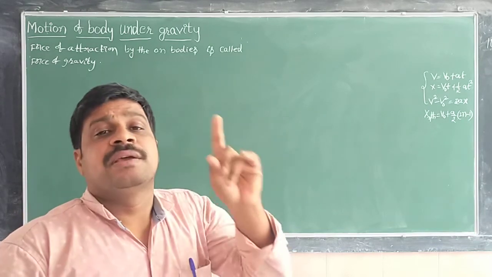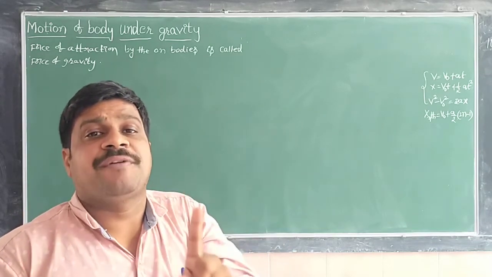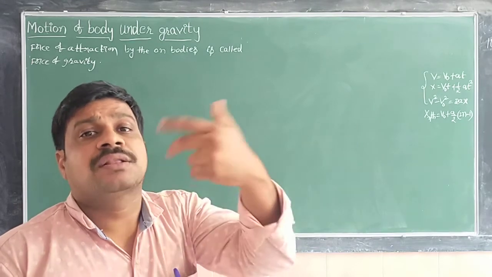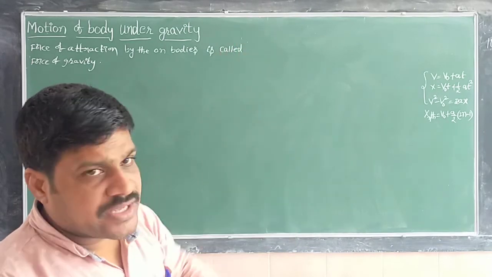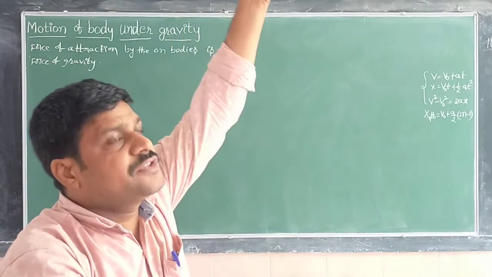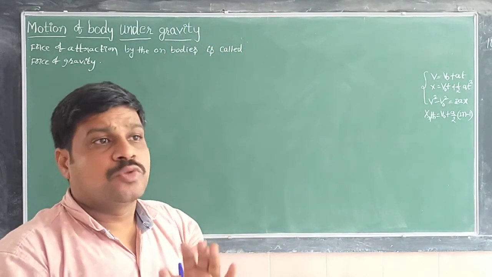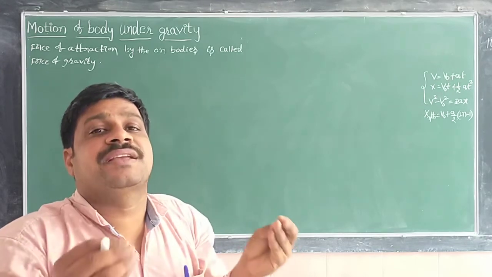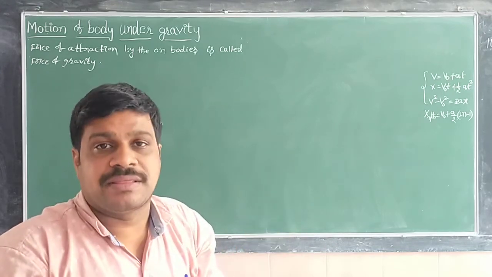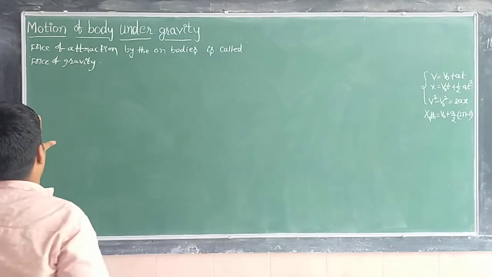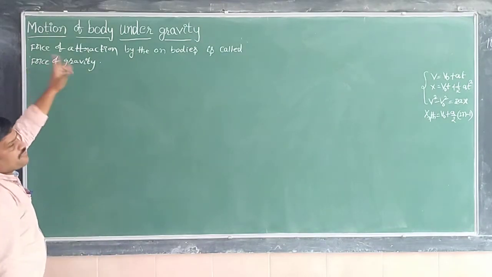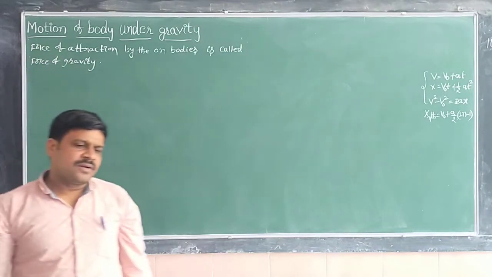Because of the force of attraction by the earth on the bodies which you have thrown upward or dropped from a certain height. That force of attraction is called force of gravity.